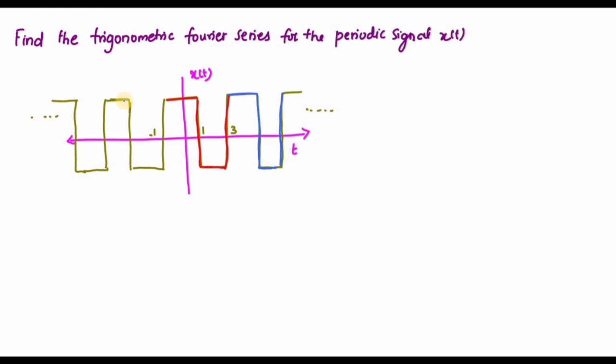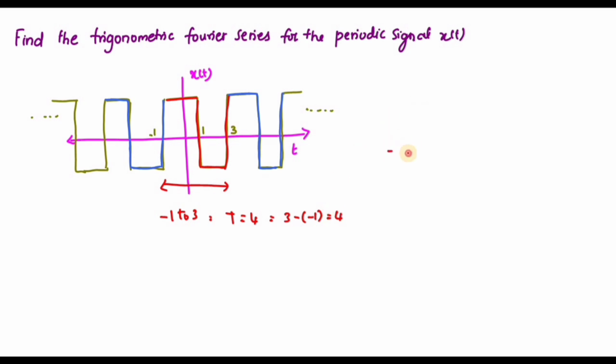Again it is repeating. Here also on the negative side you can see it is repeating the same signal. Okay, so what is the period of this one? The period is the time period. So the time period is from -1 to 3. So the time period is 4, right? That is 3 minus of -1, which is equal to 4.